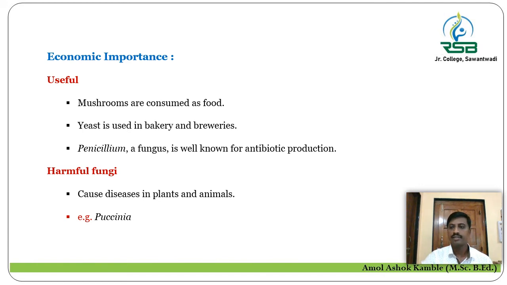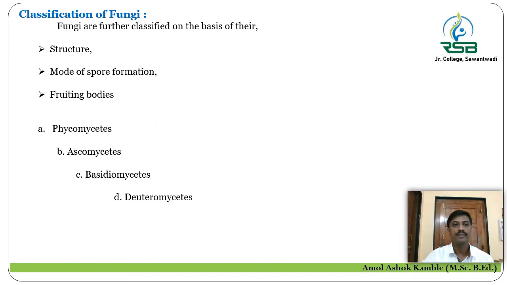Let us discuss the classification of fungi. The fungi, they are classified on the basis of their structure, mode of spore formation and the fruiting body.